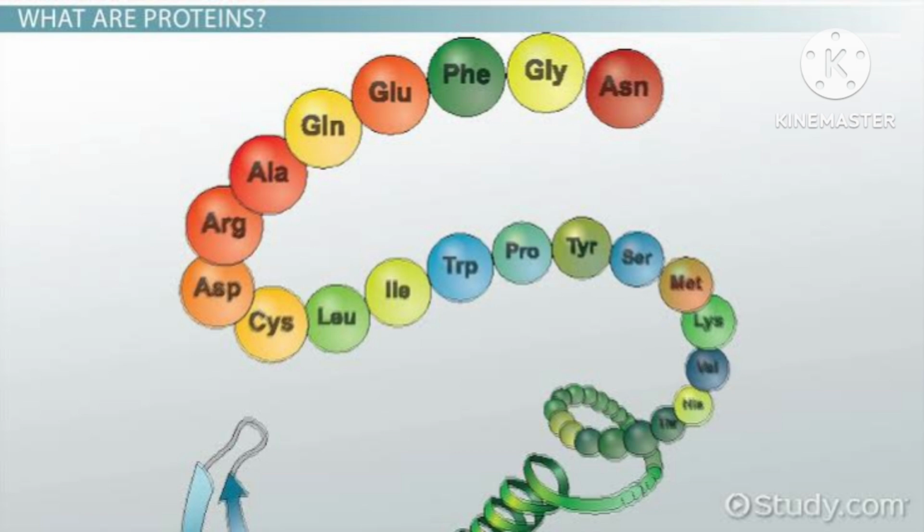Because these polypeptide chains are very long, these structures, alpha helix and beta pleated sheet, arise due to the regular folding of the backbone of the polypeptide chain.